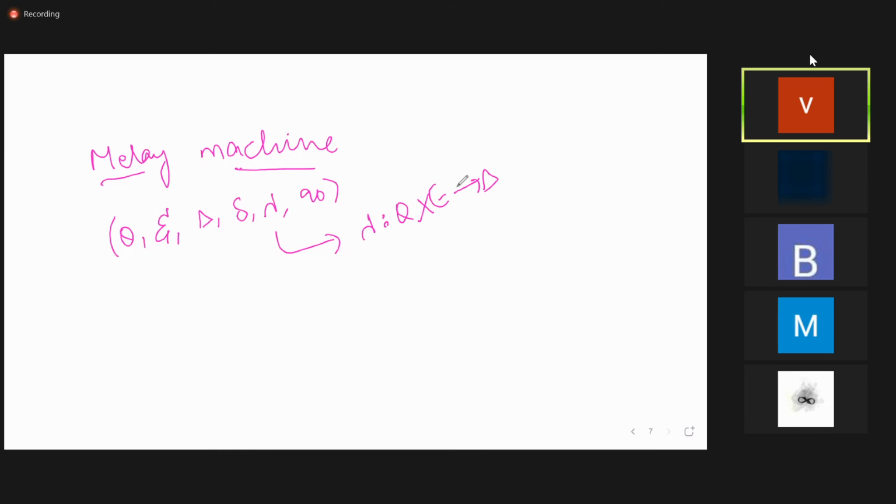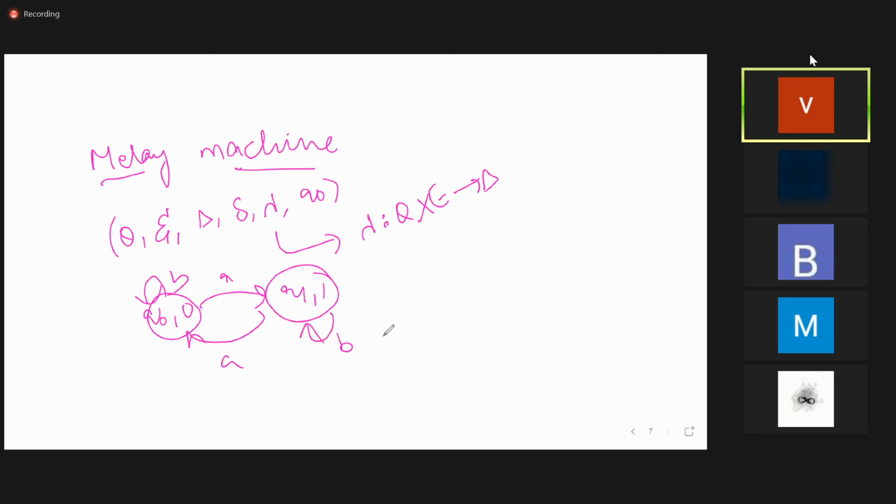The output symbol is associated with the input symbols, which means, for example, see, first I'm drawing the Moore machine. Moore machine is like this, right? First the Moore machine, what we have constructed. This is the Moore machine.